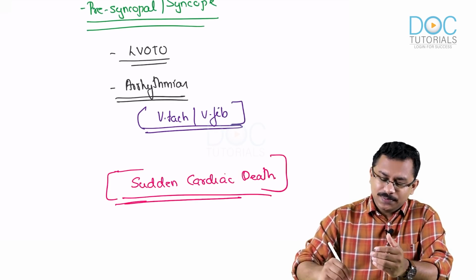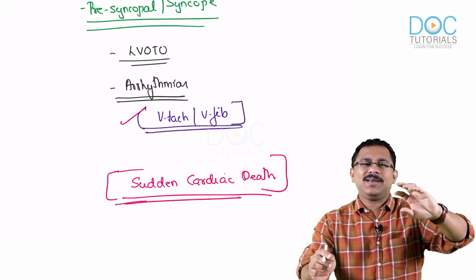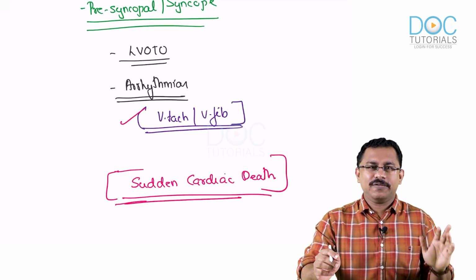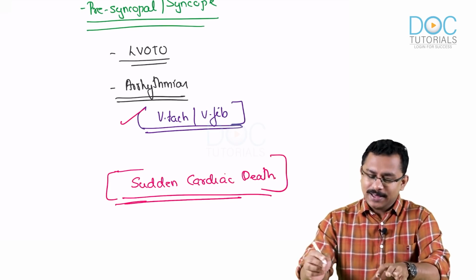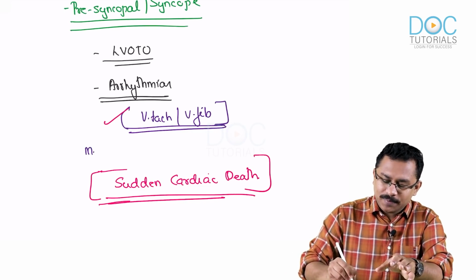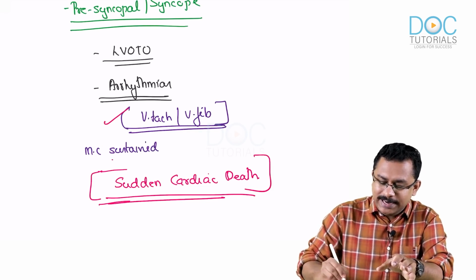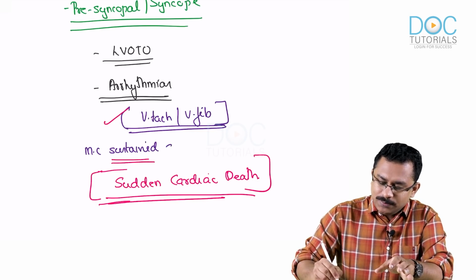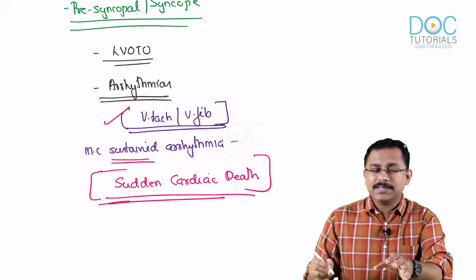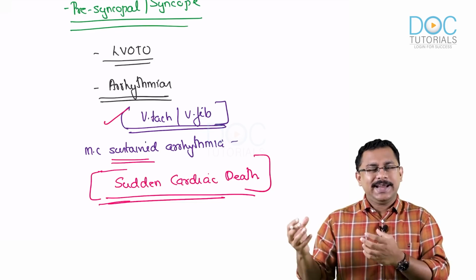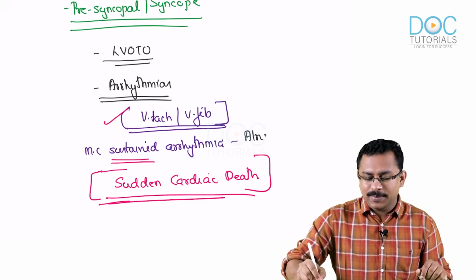In addition, VTAC and VFib appear transiently and go off. Yes, they can produce sudden cardiac death, but if the examiner asks what is the most common sustained arrhythmia associated with hypertrophic cardiomyopathy, remember this word, sustained. Your answer is not going to be VTAC, because sustained ventricular tachycardia is not the common one. The sustained one is actually atrial fibrillation.